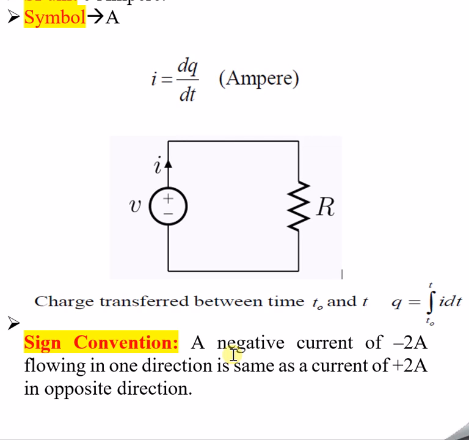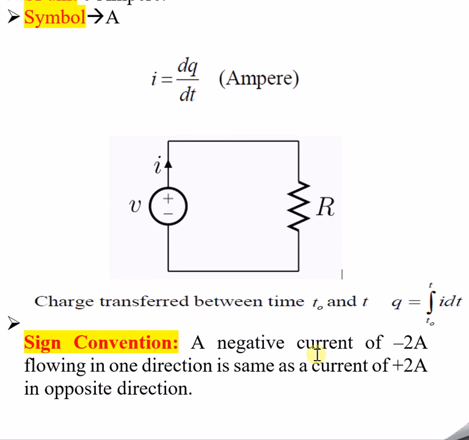And one thing I will try to tell you before going to this point: currents are defined in terms of directions. That means if it is flowing in the direction where we are expecting the current to flow, then we will say it is plus 2 amps. If it is flowing in the opposite direction, and the rate of flow of charges is again the same, then I will tell you it is minus 2 amps.